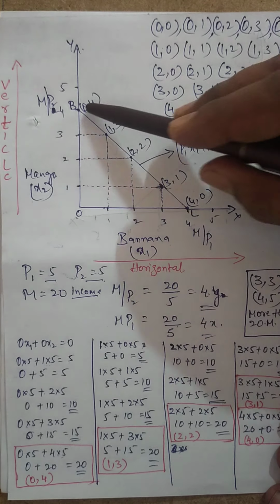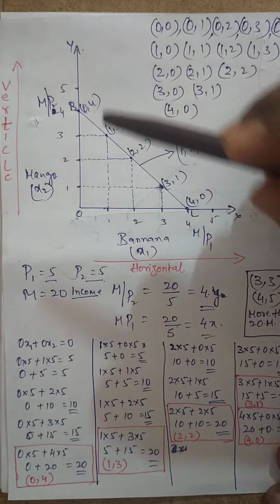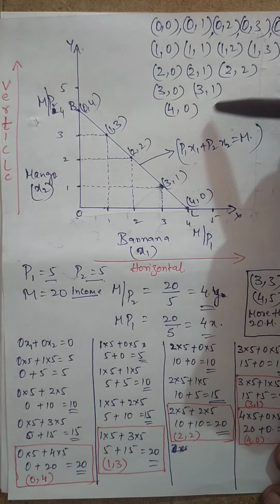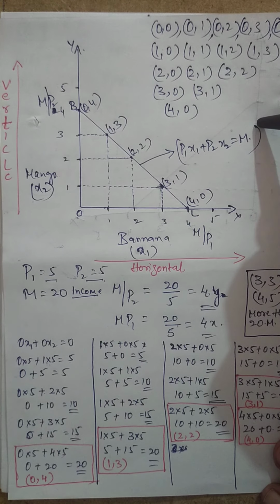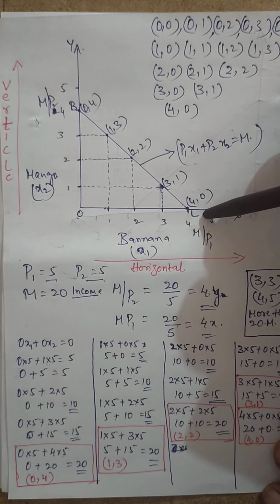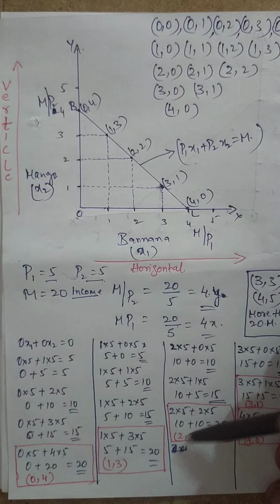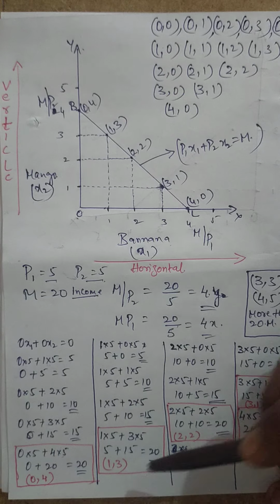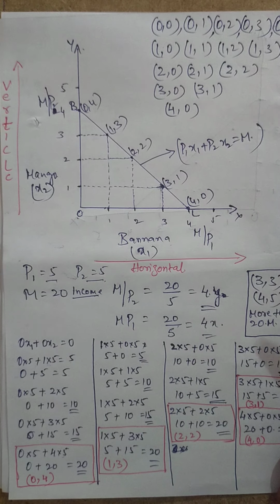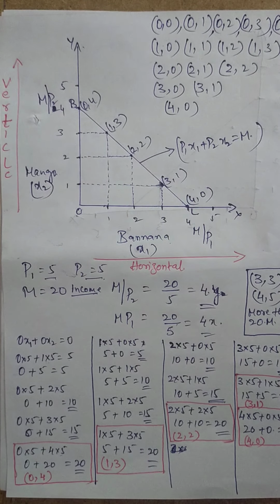So this is exactly what happens in the budget line. It is a combination of two goods purchased by a consumer using his entire income. That becomes the budget line. There are certain combinations where the entire income is spent; that is what the budget line says.